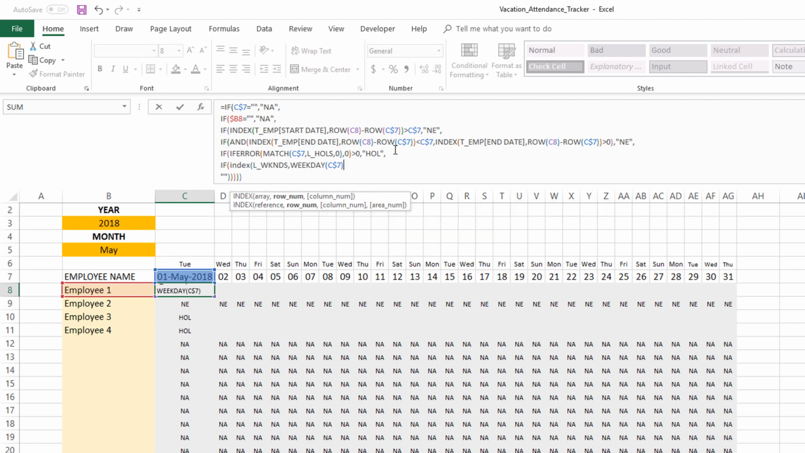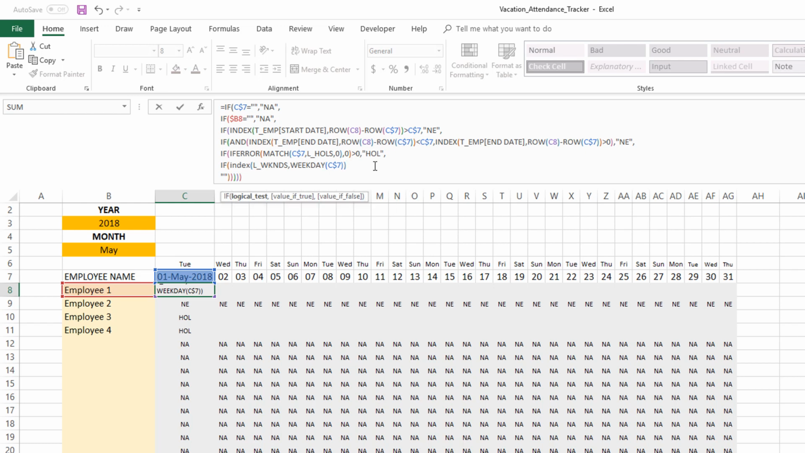So the weekday will result in a number. 1 means Sunday. In this case, it's a Tuesday, right? So let's do F9, it'll give 3. Sunday is 1, Monday is 2, Tuesday is 3. This order is important because, if you remember, we entered Sunday, Monday, Tuesday in that order in the settings sheet. So the same order will have to be matched here. That's why I choose the weekday default option.